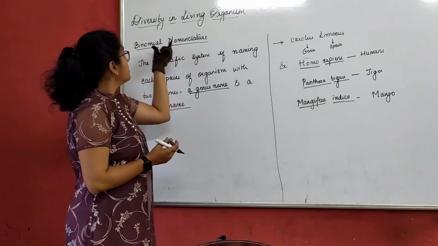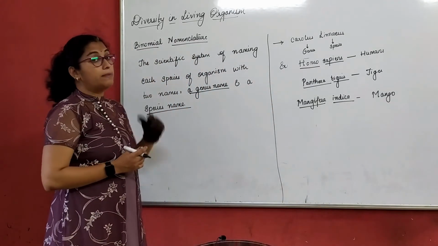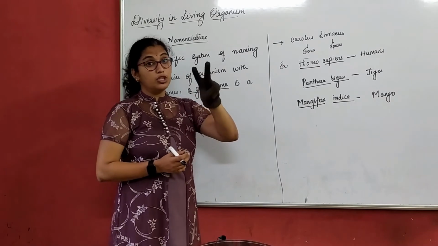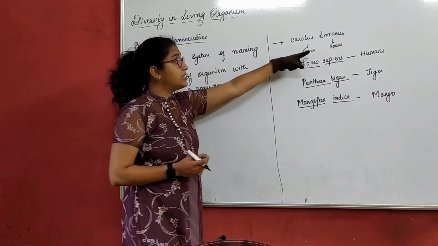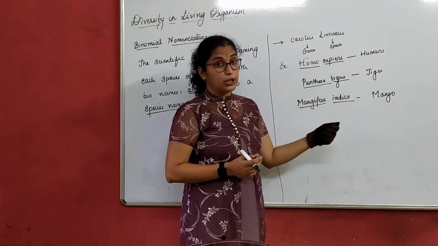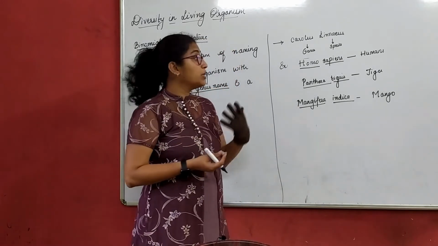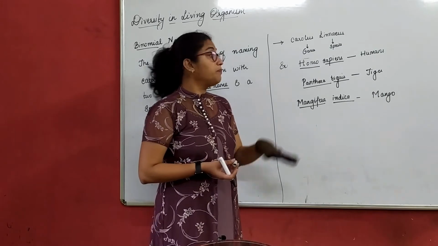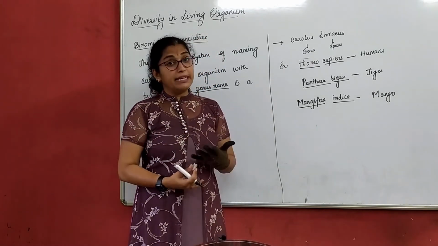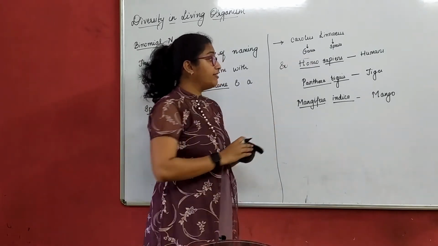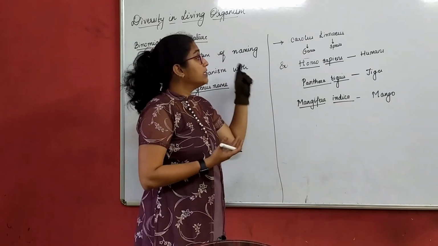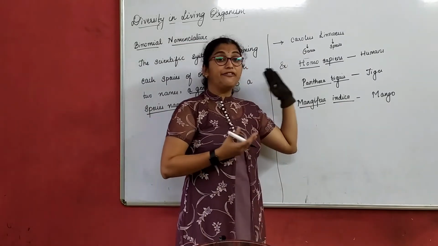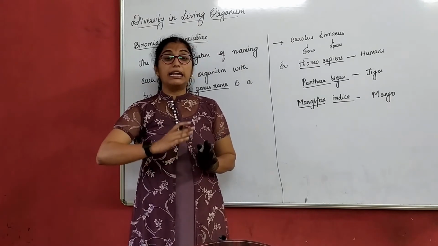That is why it is binomial nomenclature. Binomial means two: genus and species. When we write them, we write the genus name first, followed by the species name. This is just handwritten, but while printing, scientific names are always printed in italics.